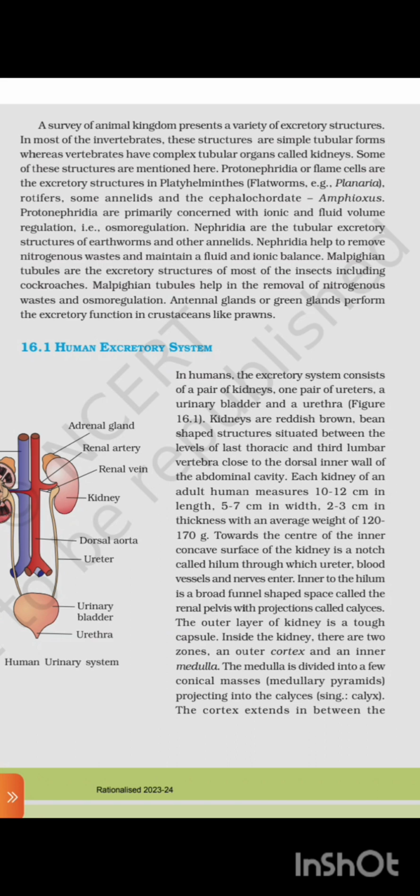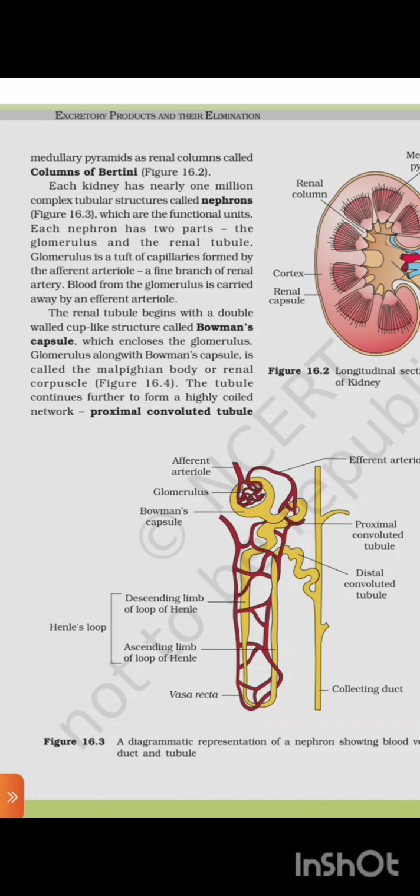Inside the kidney there are two zones, an outer cortex and an inner medulla. The medulla is divided into a few conical masses, the medullary pyramids, projecting into the calyces. The cortex extends in between the medullary pyramids as renal columns called columns of Bertini (Figure 16.2). Each kidney has nearly 1 million complex tubular structures called nephrons (Figure 16.3), which are the functional units.